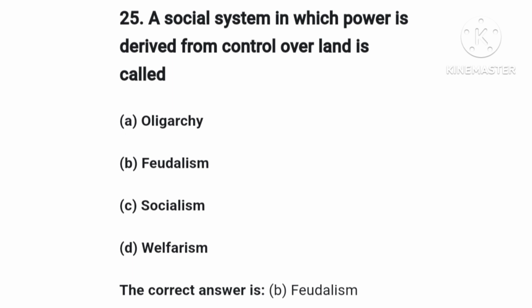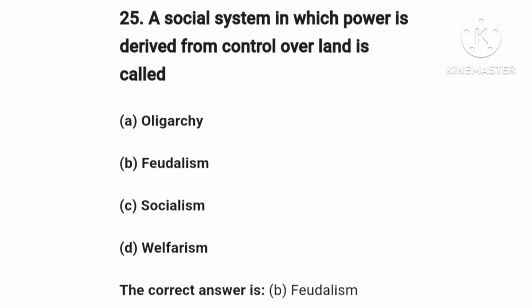The question is, a social system in which power is derived from control over land is called. The options: option A, oligarchy. Option B, feudalism. Option C, socialism. Option D, welfareism. Oligarchy means a system of government ruled or controlled by few privileged and powerful people.